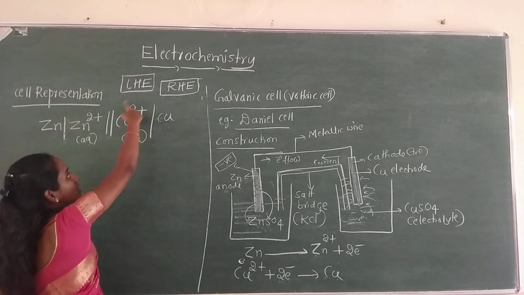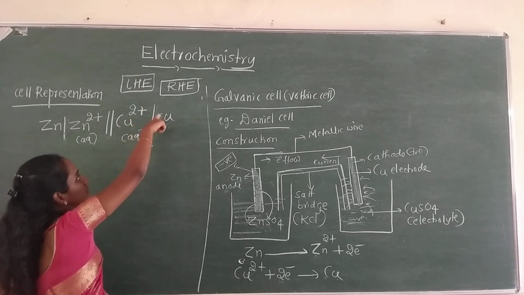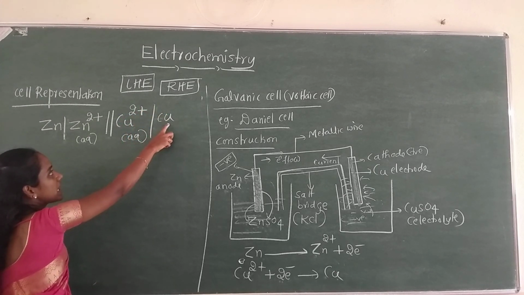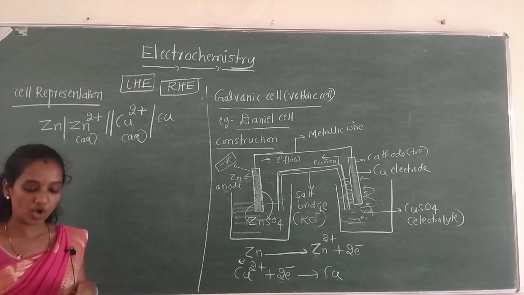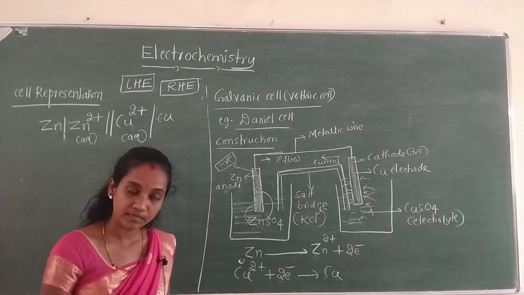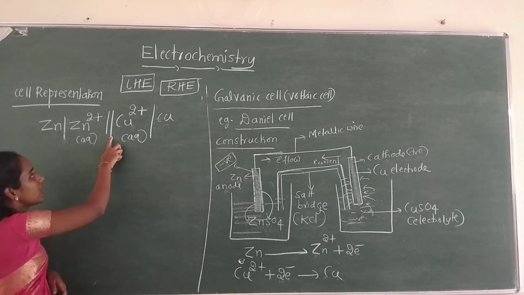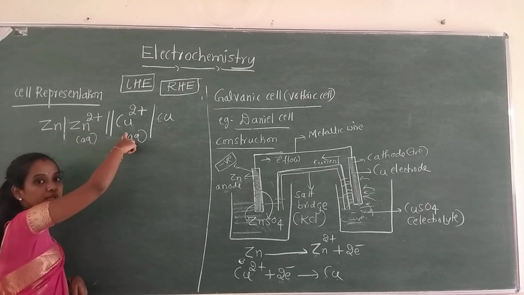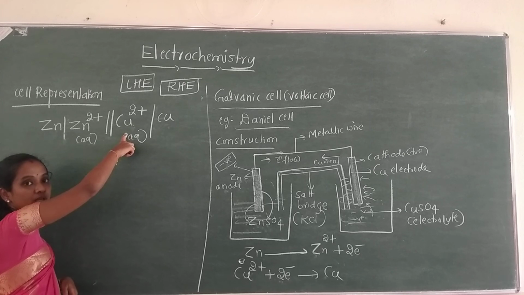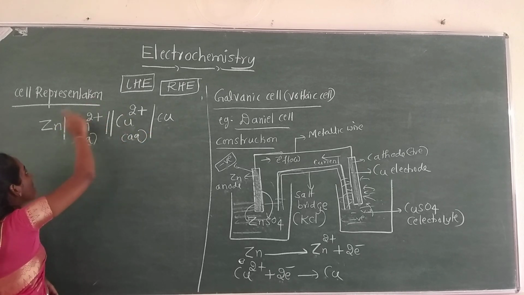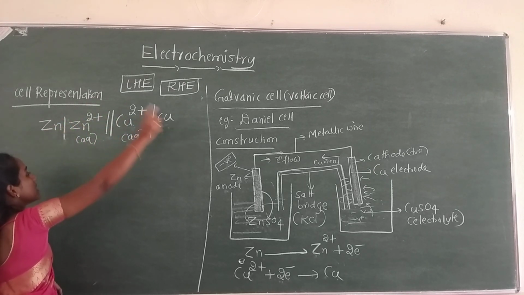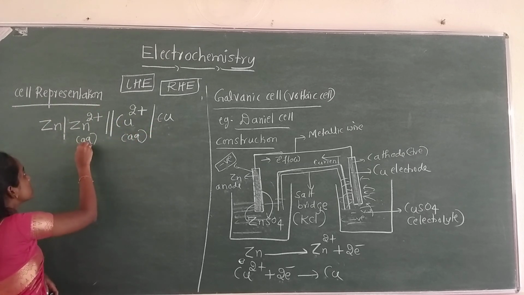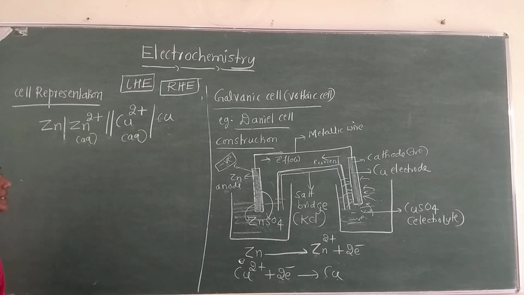And the positive electrode is written on the right hand side. Again, the phase difference between electrode and electrolyte is written by drawing a single vertical line. The double vertical line indicates the presence of a salt bridge. Clear? And at the extreme ends, the solid metal electrodes are written. So this is the cell representation of the Daniell cell.